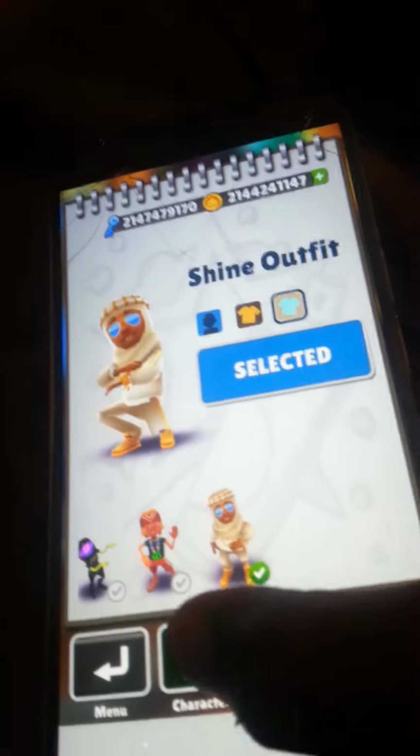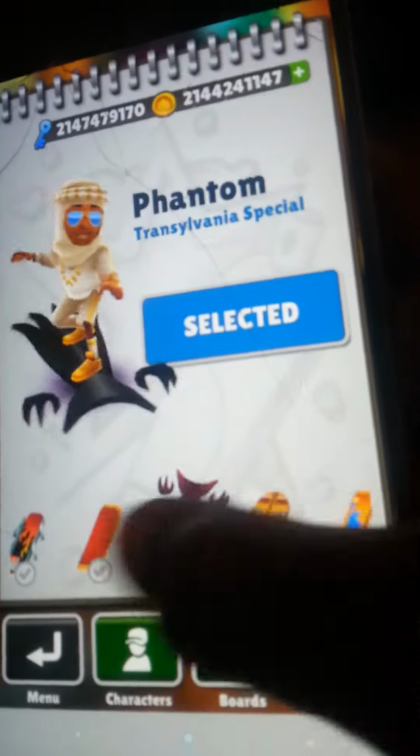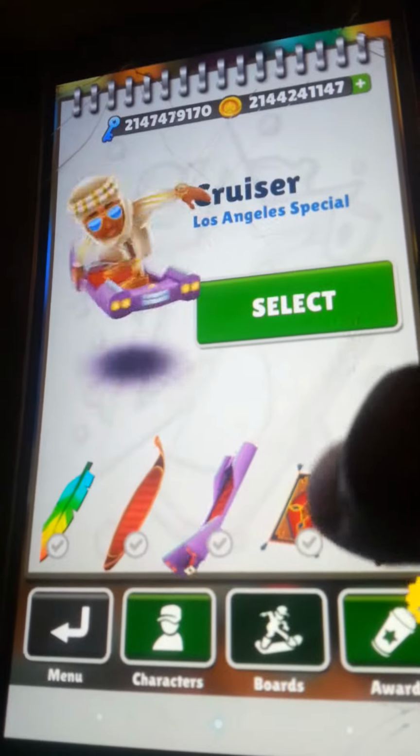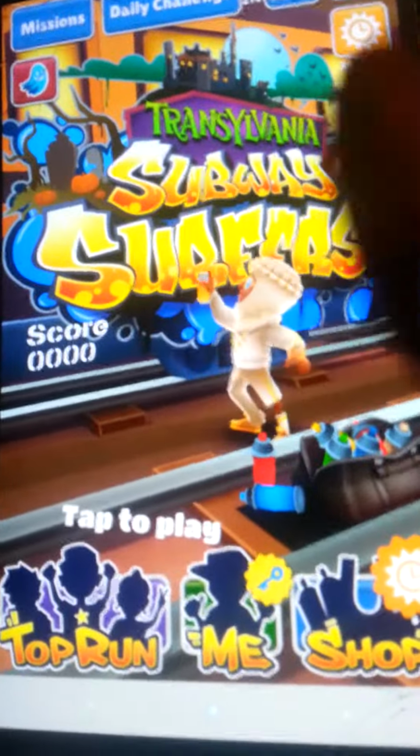Let me see about the boards. Oh my, even the boards are unlocked too. Oh my god. Oh my gosh. Oh yeah, you could sign into Facebook and you'll even get more coins. Oh my god, are you serious right now? Wow.